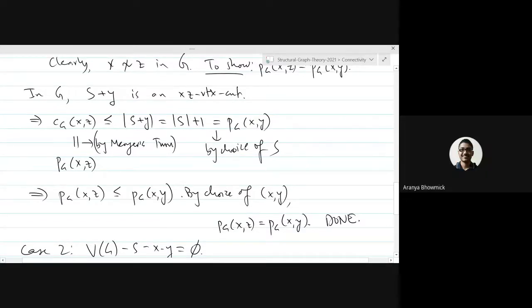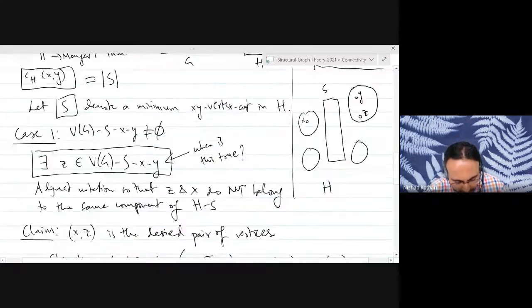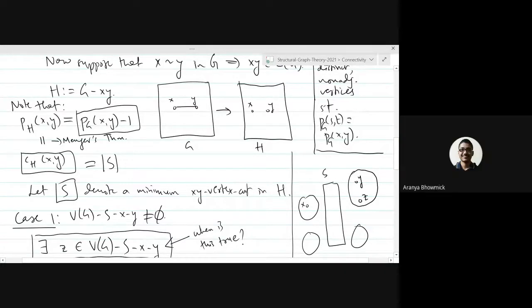So sir, here why is mod S plus 1 equal to P_G(X,Y)? Let's see. Well, by choice of S, let's go back to our choice of S. S is a minimum XY vertex cut in H, right? So what does that mean? The cardinality of S is equal to C_H(X,Y), right?